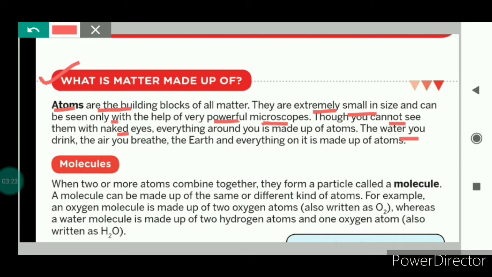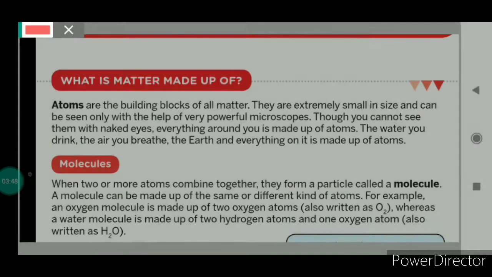Matter is made up of very small particles called atoms and molecules. Now we will see what molecules are. See some examples: the water you drink, the air you breathe, and the earth and everything on the earth is made up of atoms.